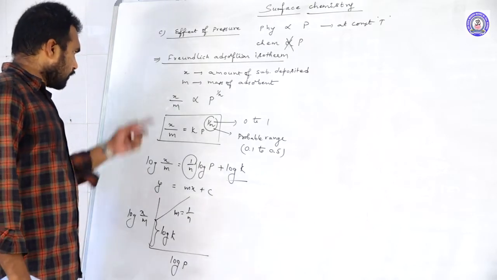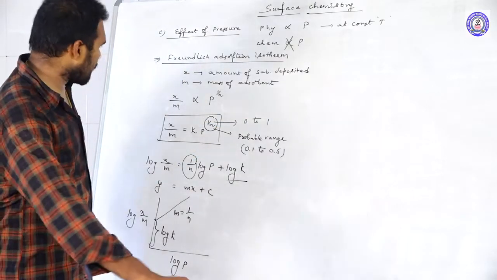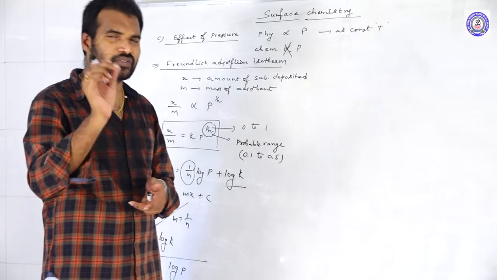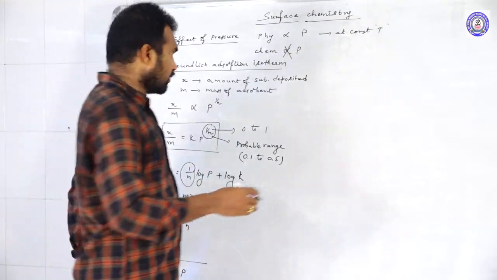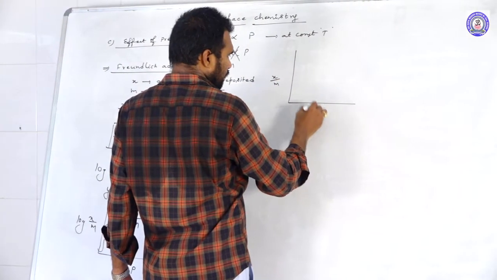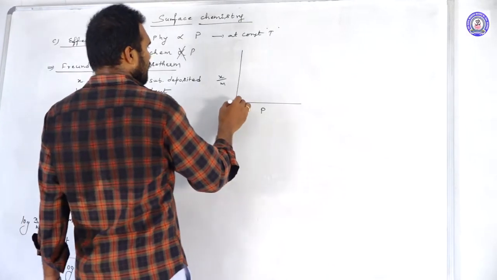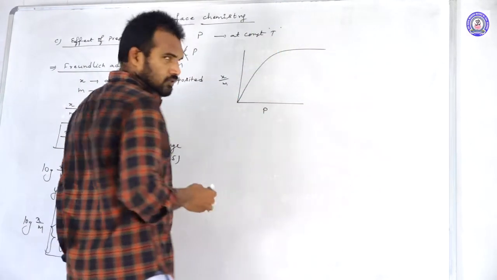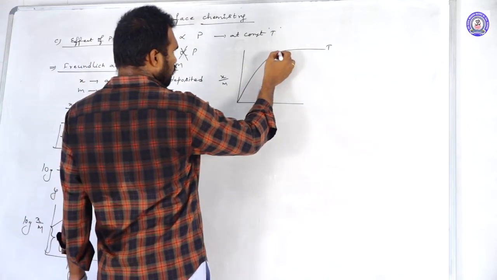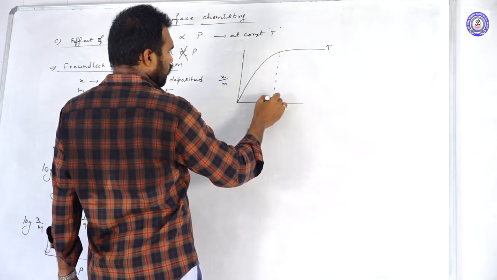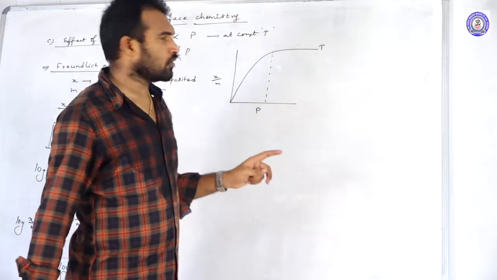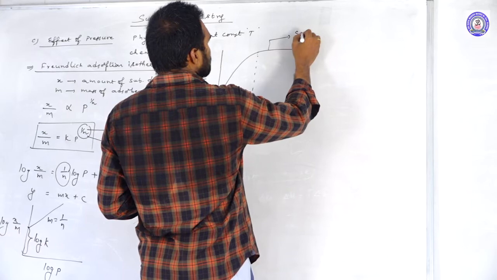And when you draw the graph of X by M versus pressure, this is what we call isotherms. Isotherms are nothing but the graphs drawn at a constant temperature. So if you draw the graph between X by M versus pressure at a temperature T, we get it like this. That means up to here only, X by M value is directly proportional to pressure, but at high pressure conditions, what happens? They come into the saturation state.